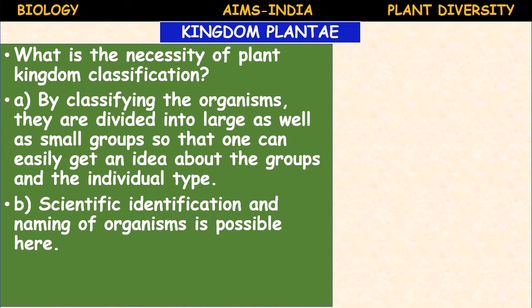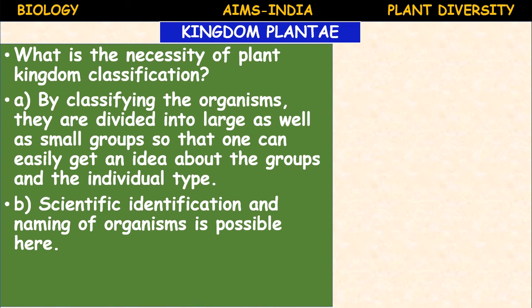By means of scientific naming, the name of that particular species will be understood evenly in the entire world, because common names and local names may cause some confusion.